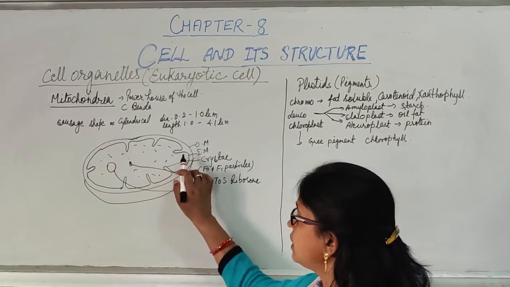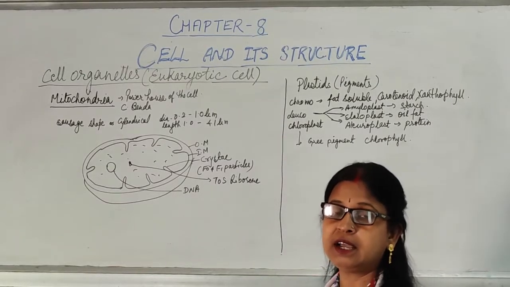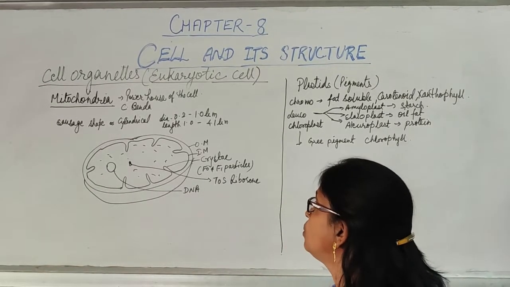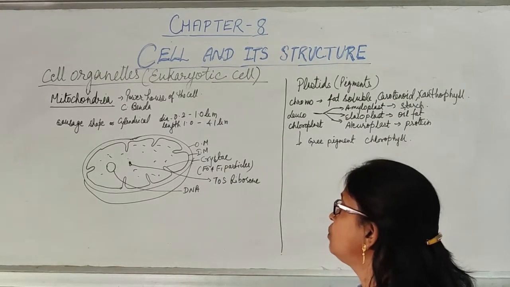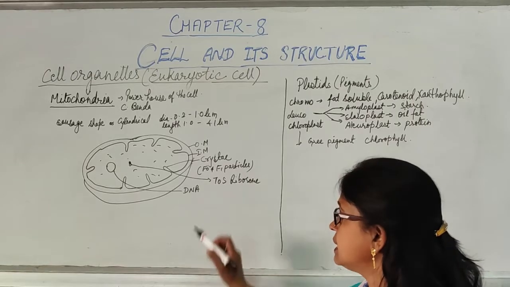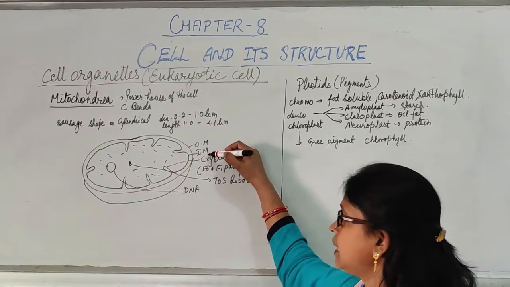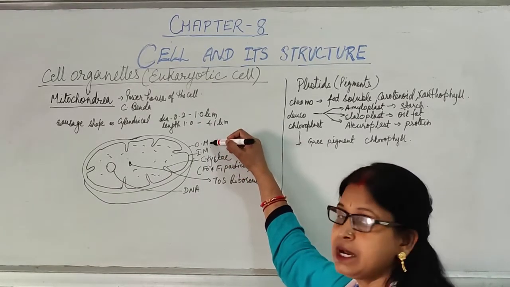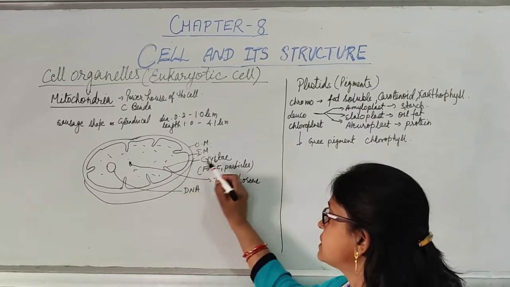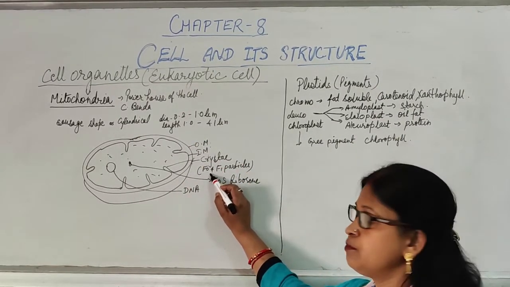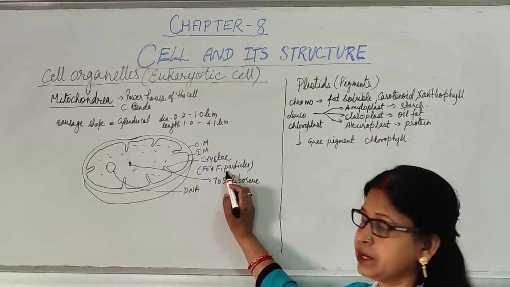Now this mitochondria is saucer-shaped or cylindrical in structure, with a diameter of 0.2 to 1.0 micrometer and length of about 1 to 4.1 micrometer. It consists of two layers, a double membranous structure: outer membrane and inner membrane. The outer membrane is smooth and the inner membrane has infoldings known as cristae. These cristae have F0 and F1 particles which help in energy production.